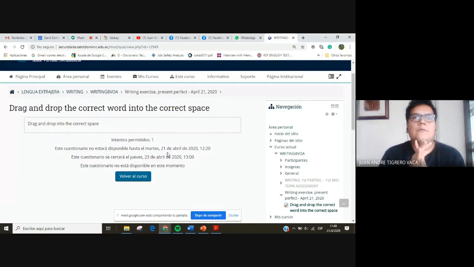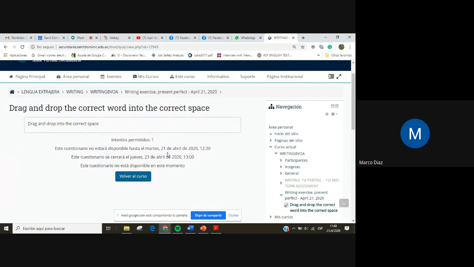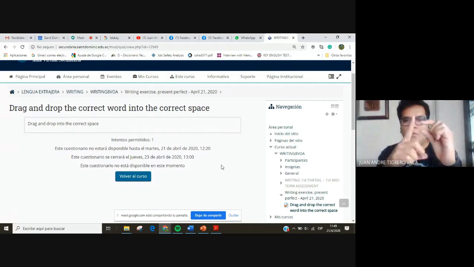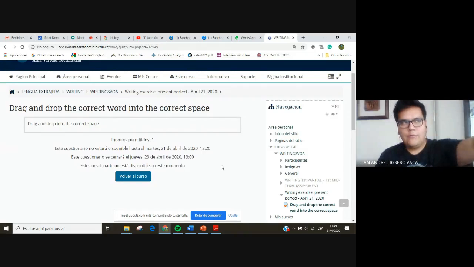Any questions before I stop the recording? Teacher, in the questionnaire, we have to choose two answers. Yes, there are two spaces and you have to complete both spaces. One space with the auxiliary verb that is have or has, and the second space with the verb in past participle. So there are boxes. Those boxes, you use the mouse to drag and drop. Arrastrar y soltar. Okay, drag and drop.